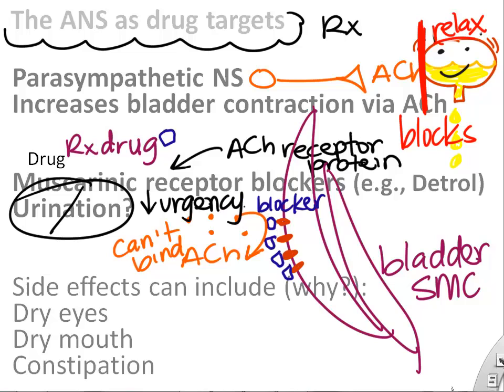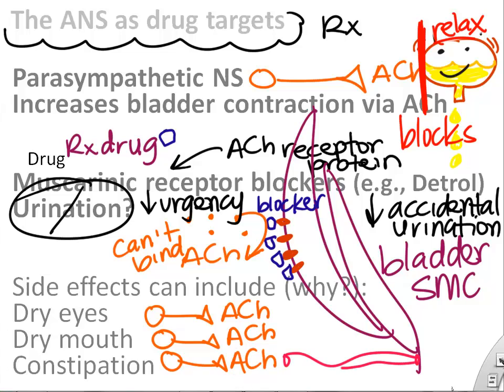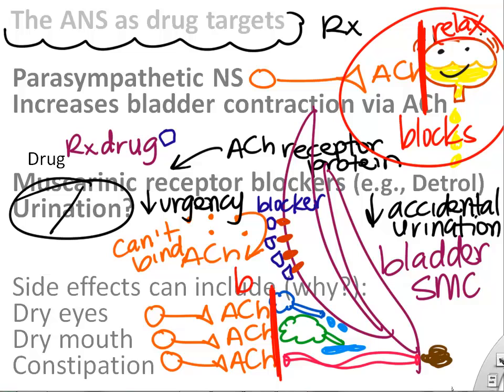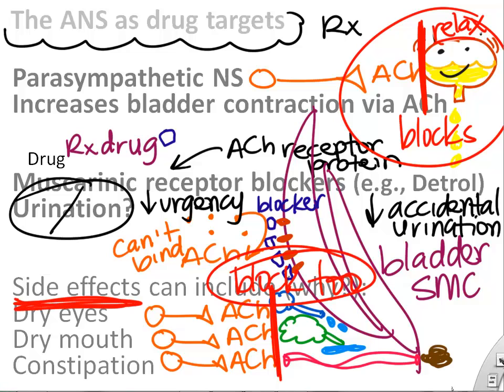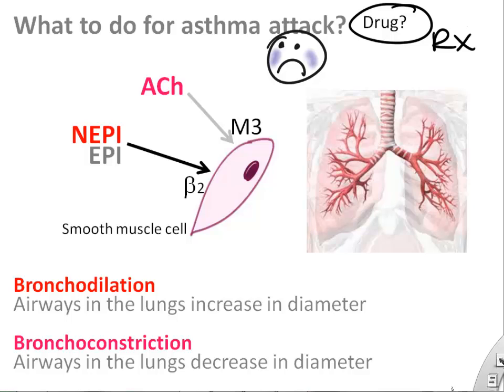And that helps people that have too much urgency or accidental contraction of their bladder, urinary incontinence, if you've heard of that. The side effects, though, are pretty dramatic: dry eyes, dry mouth, and constipation. It turns out that your lacrimal glands, your salivary glands, and even your digestive tube are all affected by ACH. ACH activates those. So if you're blocking ACH, you can block tears, you can block motility in your digestive tract, etc.